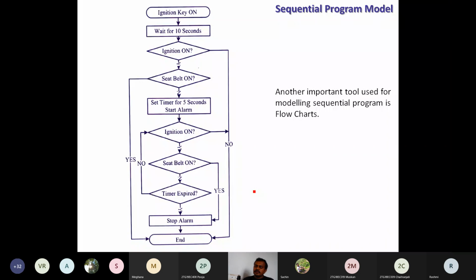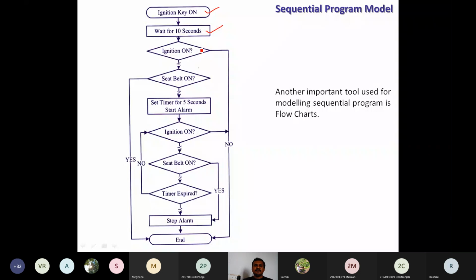So the model is going to begin with the ignition key on. When the ignition key is on, then the flowchart is going to start its execution. Then it is going to wait for 10 seconds.